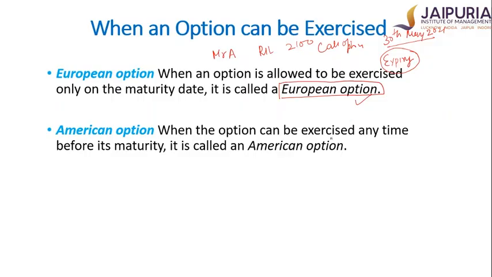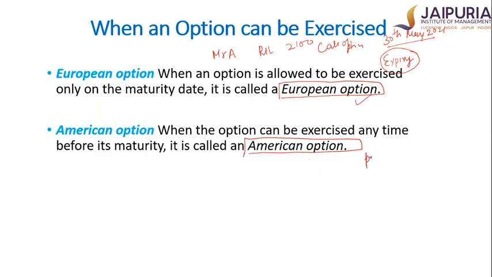Whereas if Mr. A can exercise the option any time from today's date till the expiry date, those options are called American options. Obviously, it's logical, since an American option gives you flexibility.